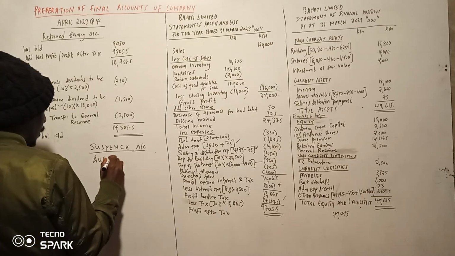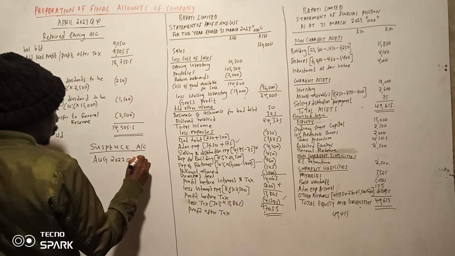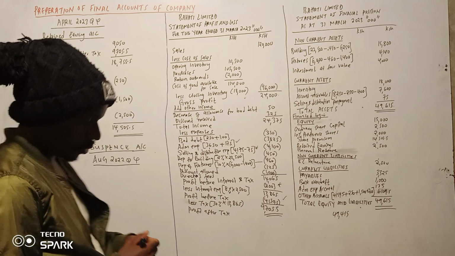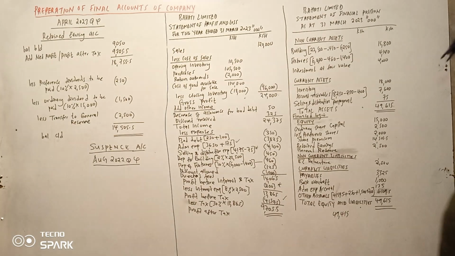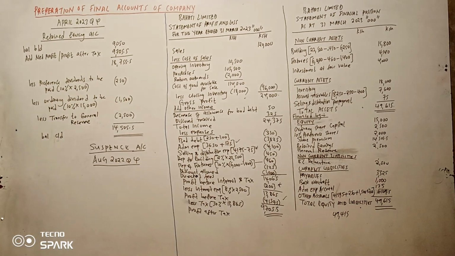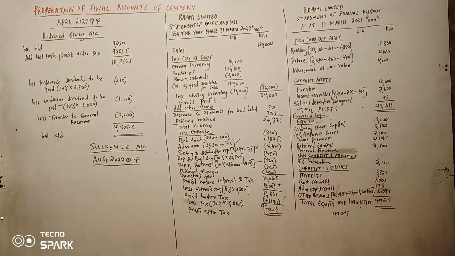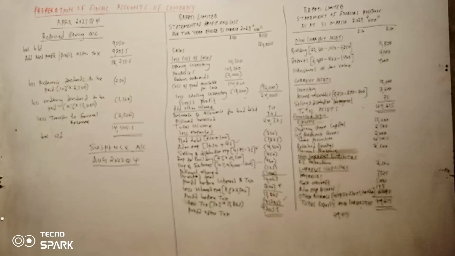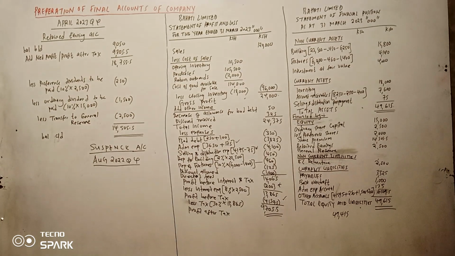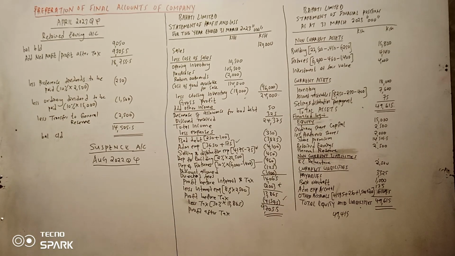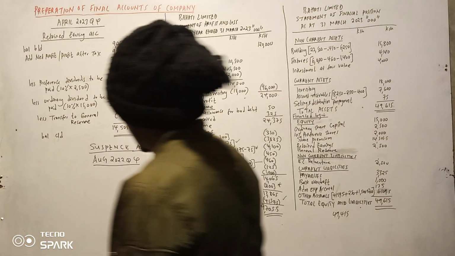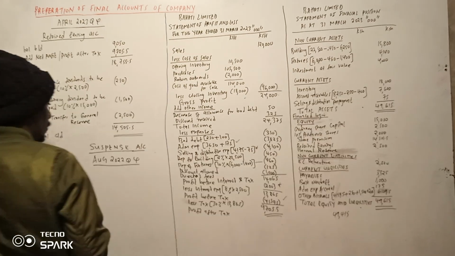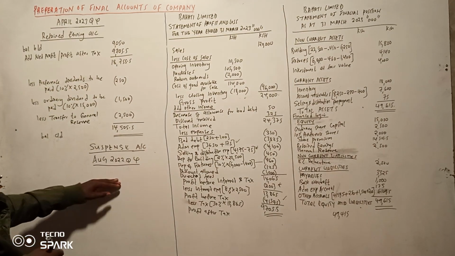August 2022, question number 4. MLO Ltd. Suspense account and liquid actually. This is the spelling for the suspense account. So that question is for August 2022, question number 4.